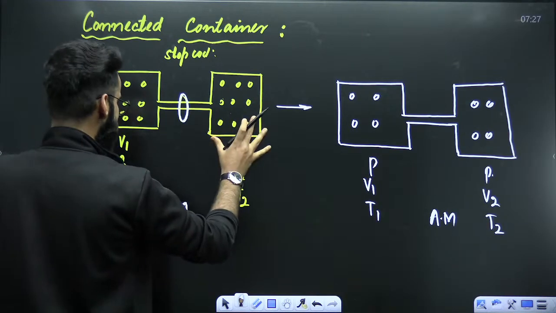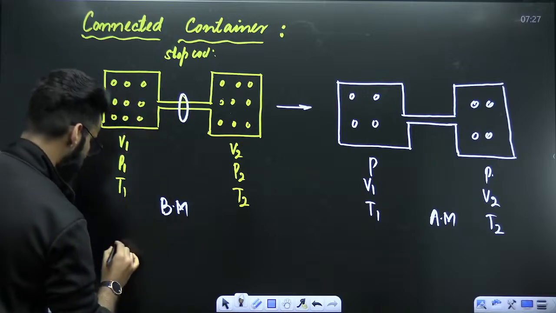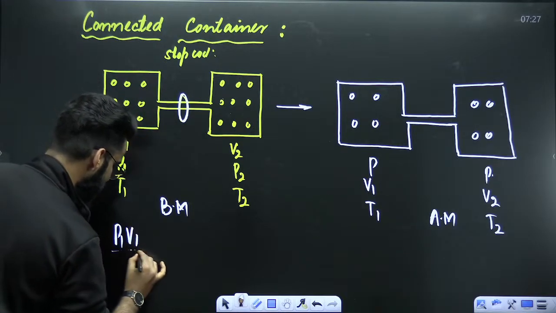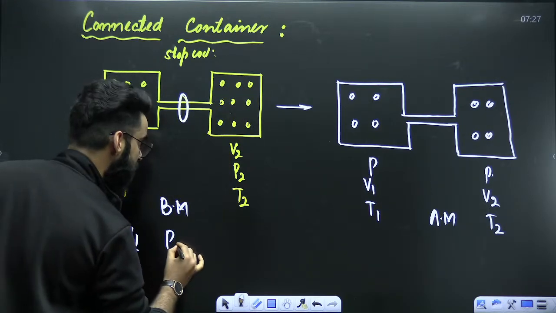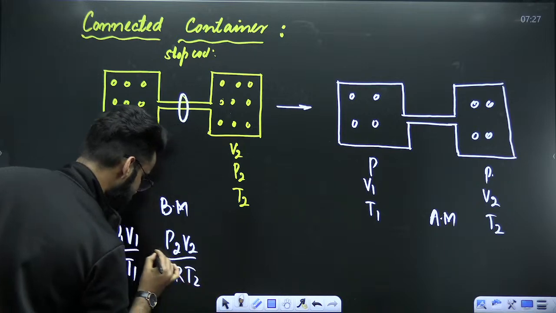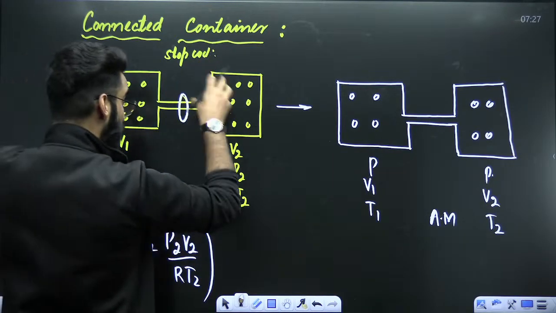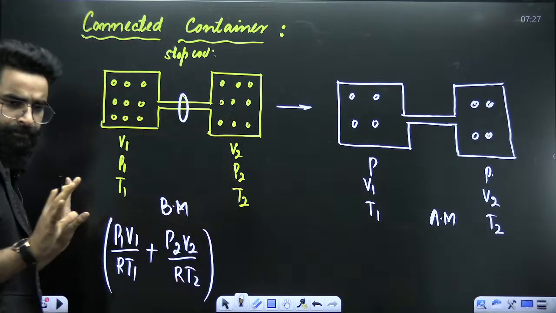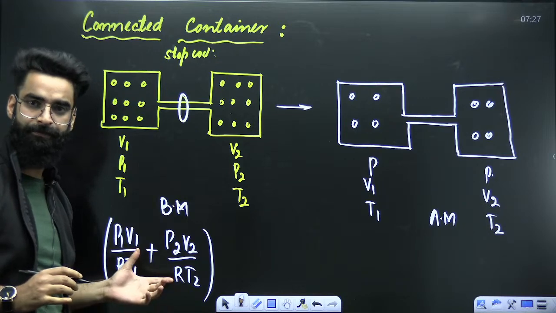So before mixing, moles of gas in this particular chamber will be equal to P1 V1 divided by RT1. In this chamber, before mixing, it was P2 V2 divided by RT2. So can I say, if I add them up, these are basically the total moles present in both the chambers before mixing, right? Total moles present in both the chambers before mixing.